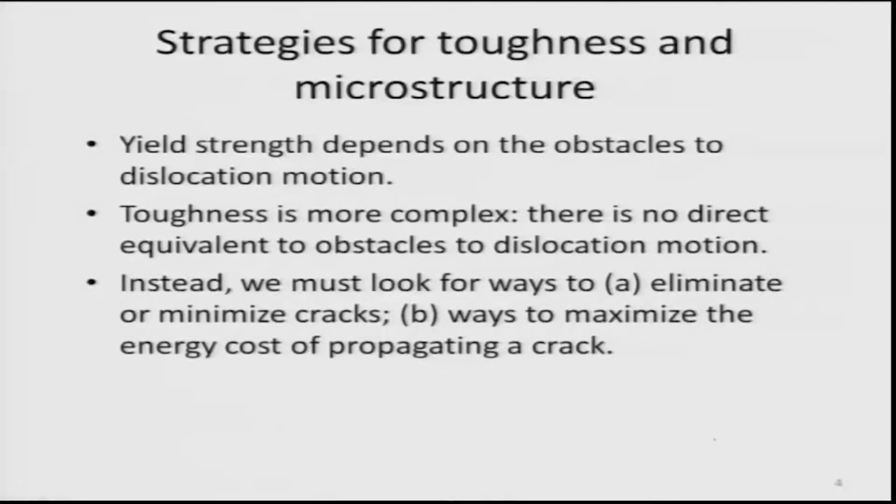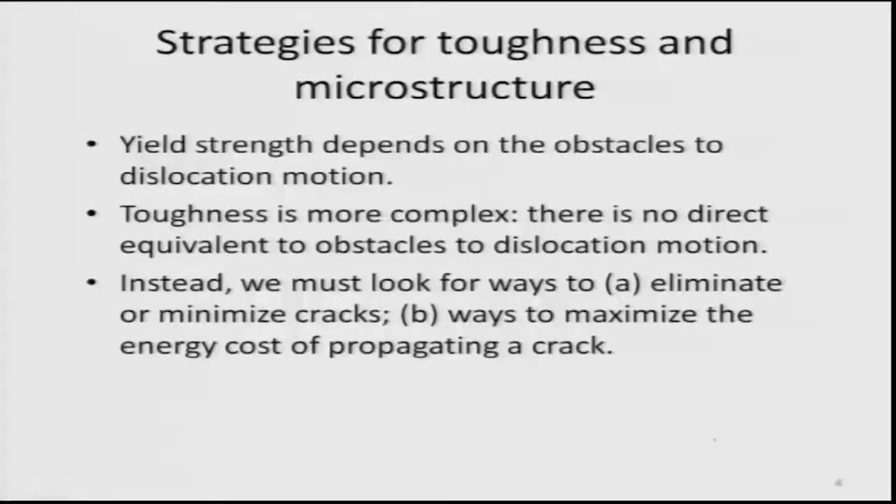So, if you want to increase the toughness, we must look for ways and means to eliminate or minimize the cracks. In fact, complete elimination of cracks is an ideal situation, impossible in the real world. What we can do is minimize the cracks, or the other way is to find ways and means to maximize the energy cost for propagation of the cracks.